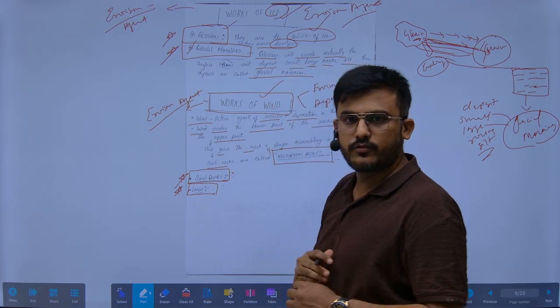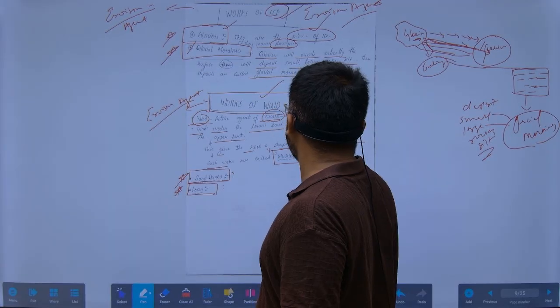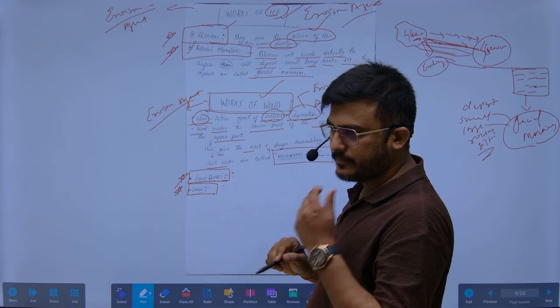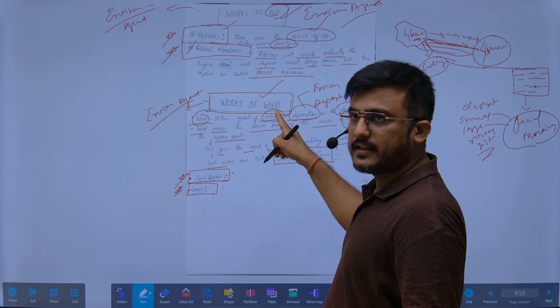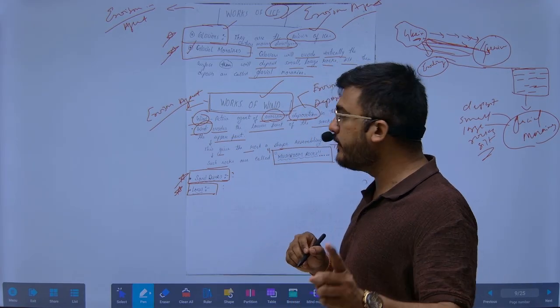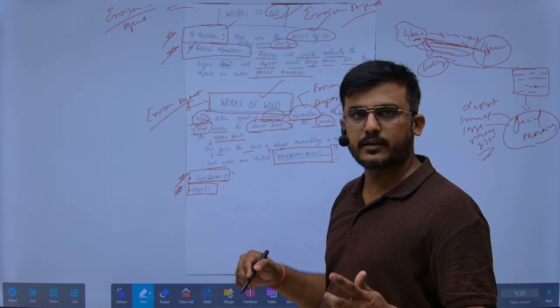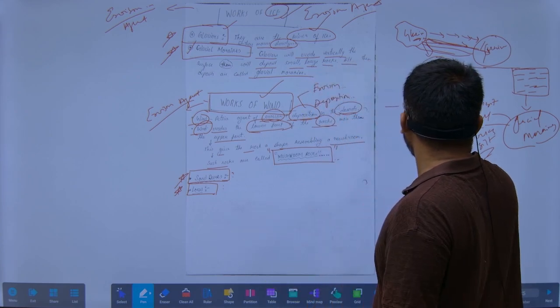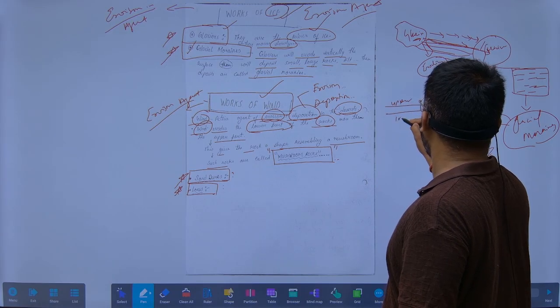So what is the work of wind? Wind is an active agent of erosion and deposition in the deserts. In the desert, we find the wind is an active agent. So what will wind do? The wind will erode the lower part of the rocks more than the upper part. Suppose this is an upper part, and this is a lower part.